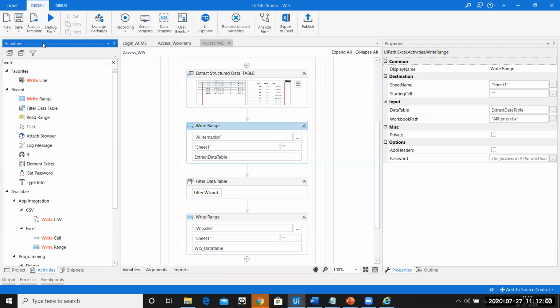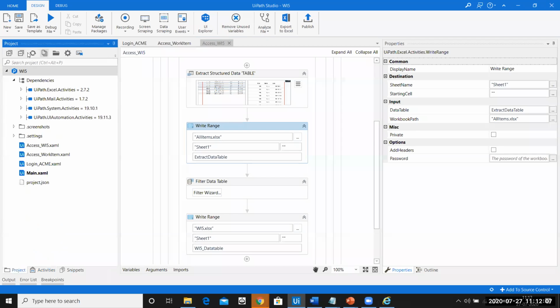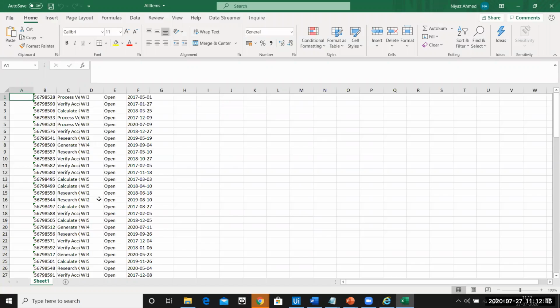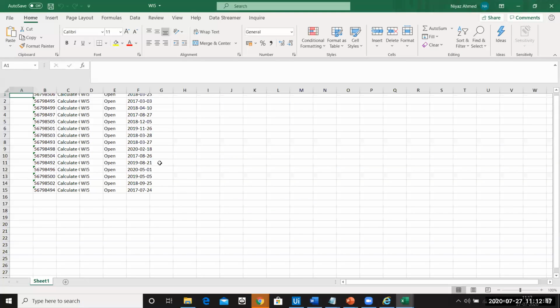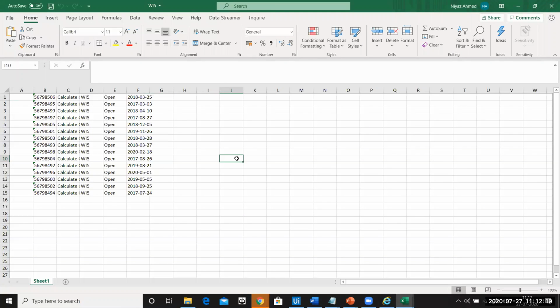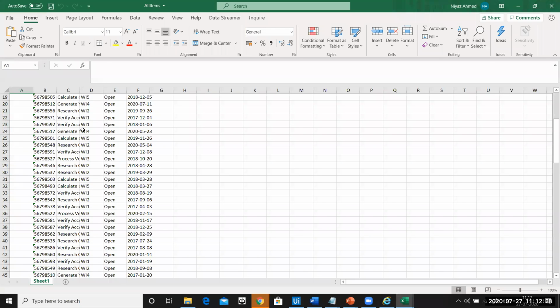Done. So now let us see what exactly happened. Let me do a quick refresh. Now you can see there are two Excel files. Let me open up this Excel file and let me also open up the WI5 Excel file. Okay, so this is the WI5 Excel file. Let us see how many data we have here. We have roughly around 15 data. We can also check from here.